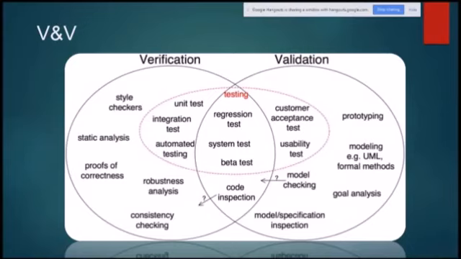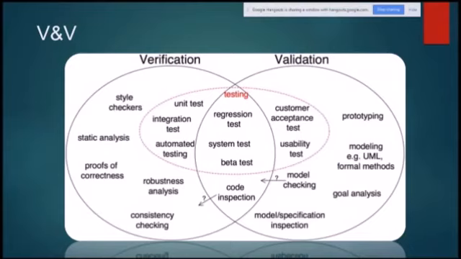If we say validation, it may be customer acceptance test, usability test, regression test, prototyping, modeling, goal analysis, specification inspection, or model checking. And out of which, if we talk about only testing, you see there are some overlapping terms used for validation as well as verification, and there are some unique things which are only applicable for verification. Same way, there are some terms which are only for validation, not applicable for verification.